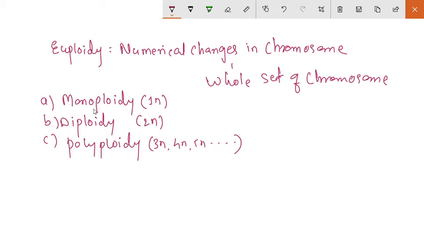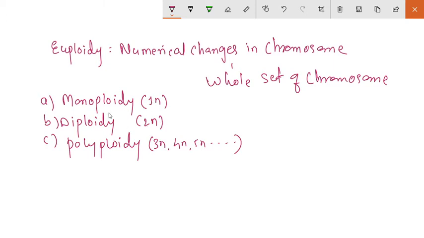So now we will discuss the first one, that is monoploidy. Monoploidy has a single basic set of chromosomes. That means it lacks one set of chromosomes from the diploid organism. Okay.